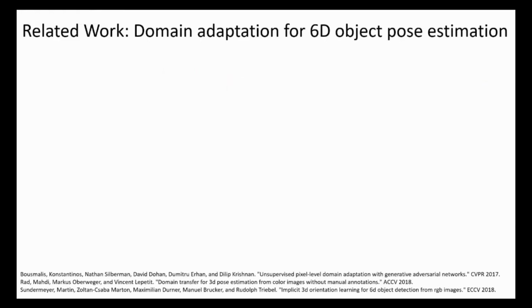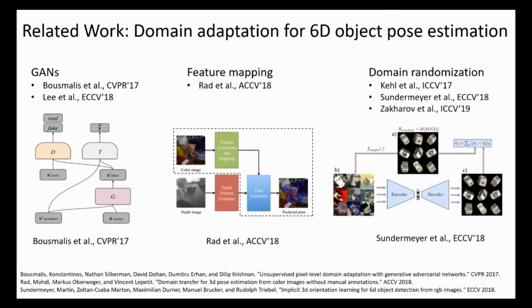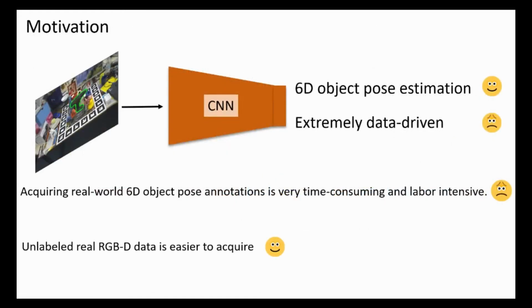There have been several works aiming to tackle this problem from the perspective of domain adaptation. In 6D object pose estimation, knowledge transfer from the synthetic domain to the real one is often achieved via GANs, feature mapping, or domain randomization. However, we can argue that these methods do not make full use of the information available from unlabeled real data. Since it's easier to acquire unlabeled real RGBD data, we want to tackle this problem from a very different viewpoint by making use of self-supervised learning.